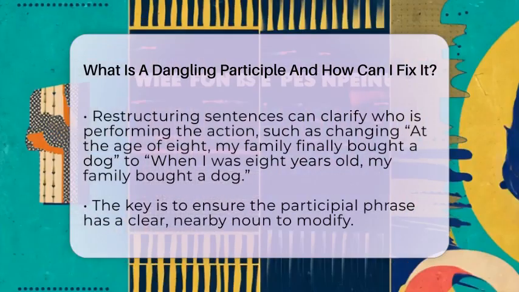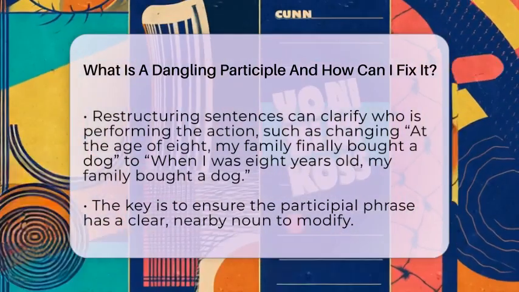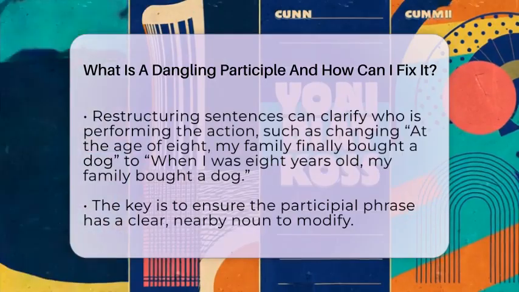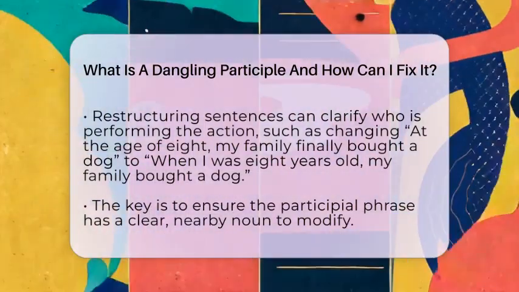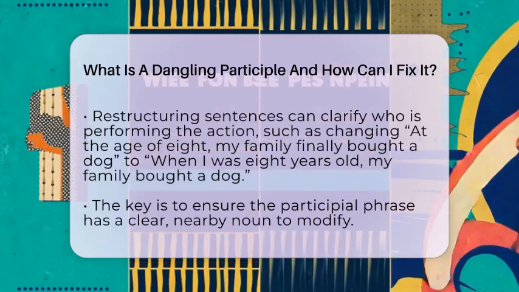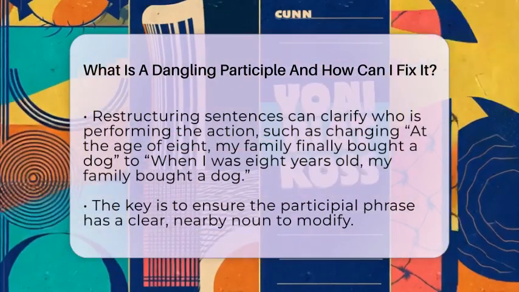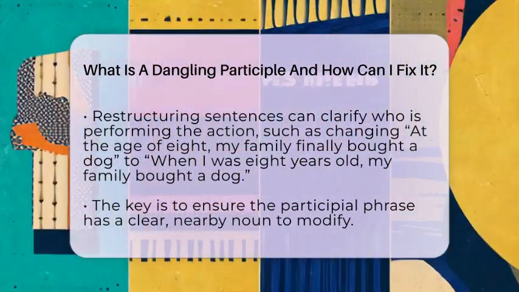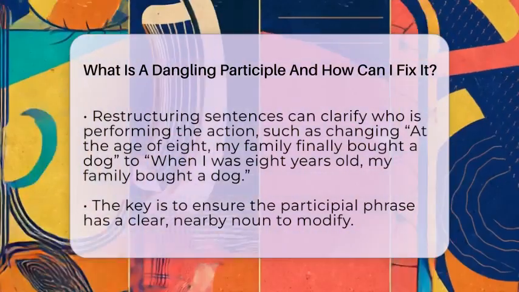Another way is to rewrite the sentence so the participial phrase is next to the noun it describes. Instead of "turning the corner, a handsome school building appeared," you could say, "Turning the corner, I saw a handsome school building." Now it's obvious who was turning and who saw the building.